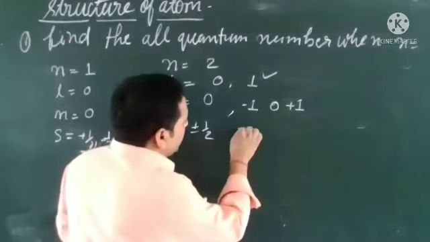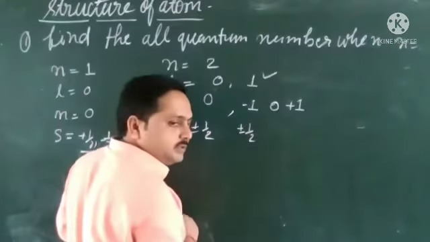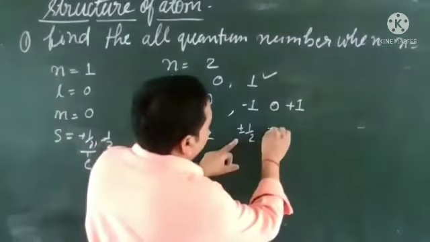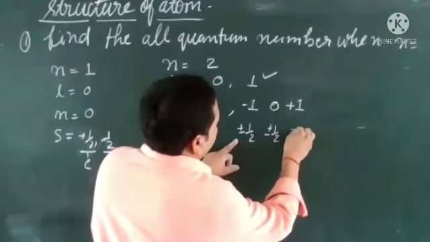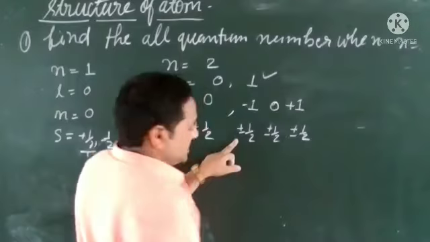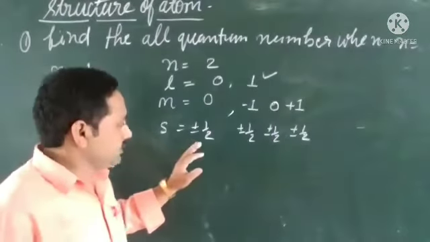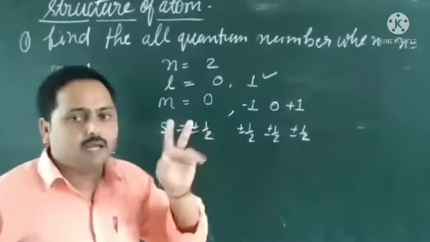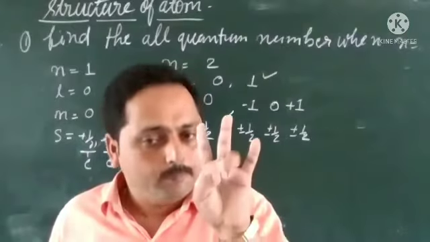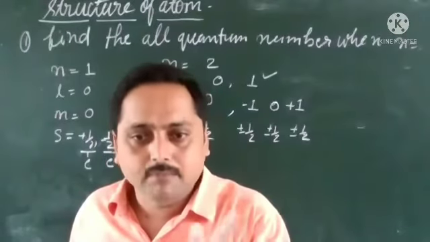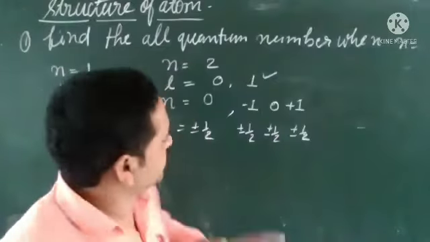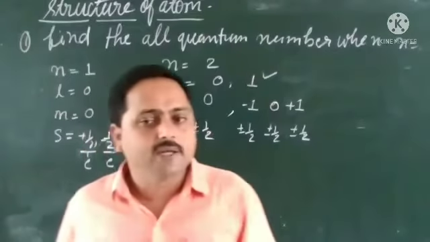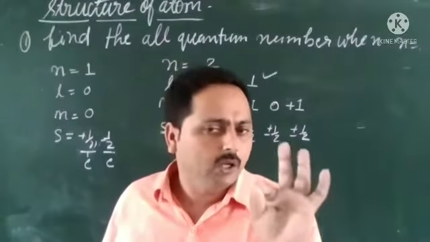And for this also it can be written plus minus half. Got it? Just have a look at the board. And for that plus minus half, and for that also plus minus half. Look here and see whether you understood this or not. If you have a doubt, just tell me. I have shown orbitals. Each orbital has two values, either plus half or minus half. So if we are not confirmed, we can write together. In some more examples, we will calculate the exact values of all the quantum numbers.